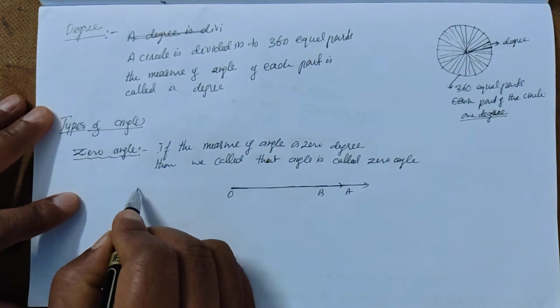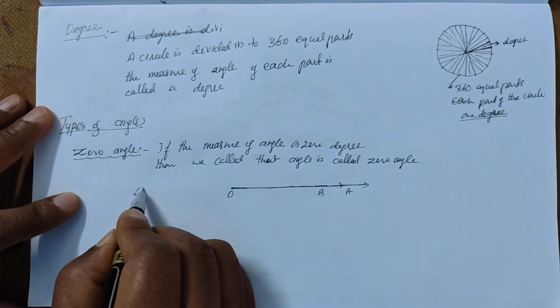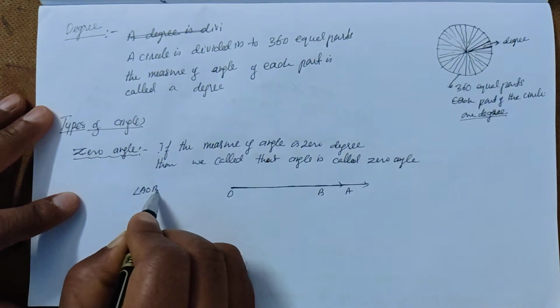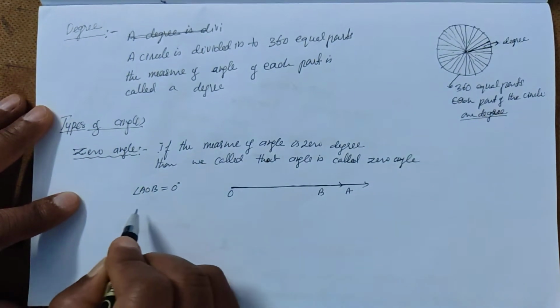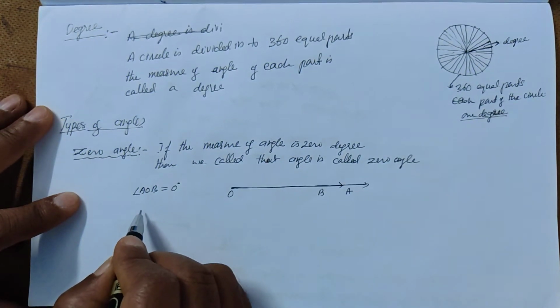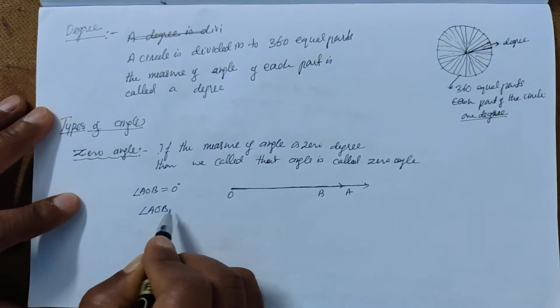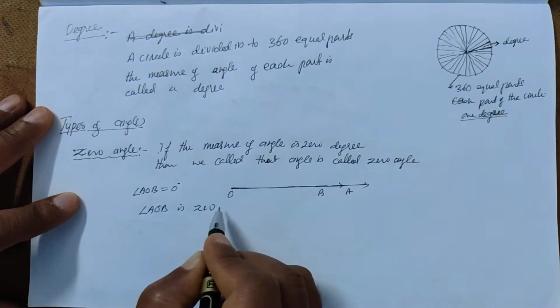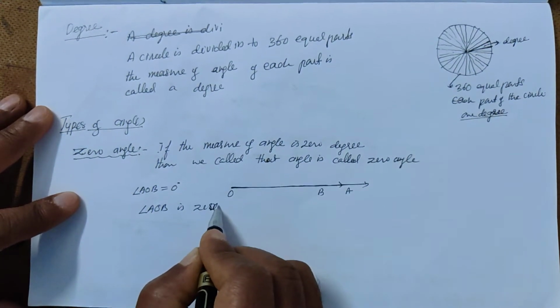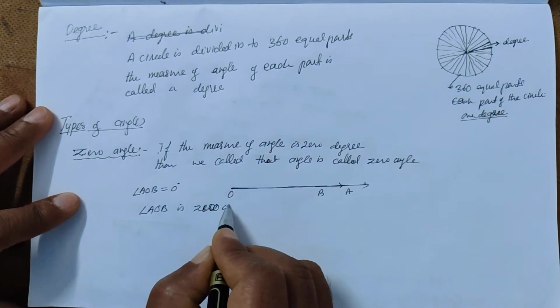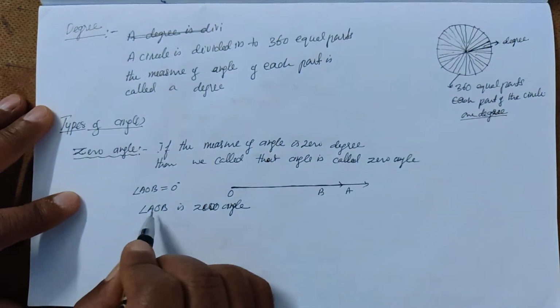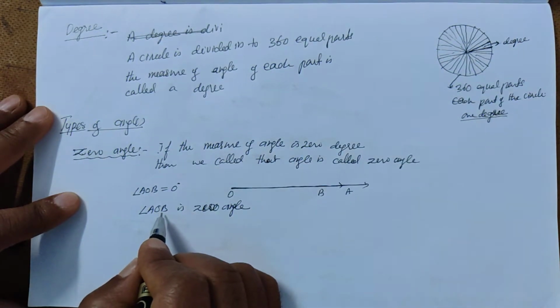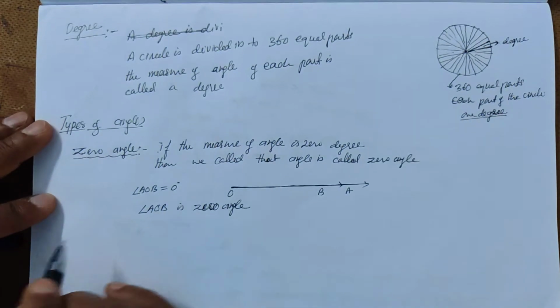So angle AOB is equal to 0 degree. Therefore angle AOB is a zero angle.